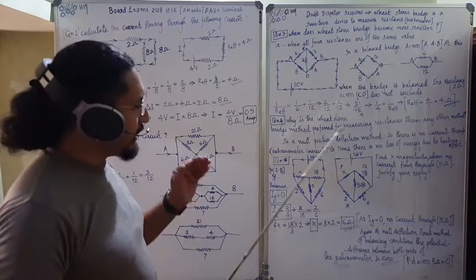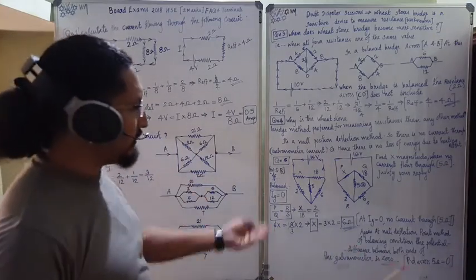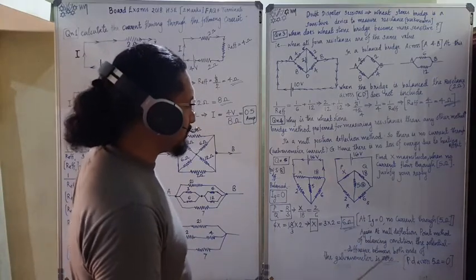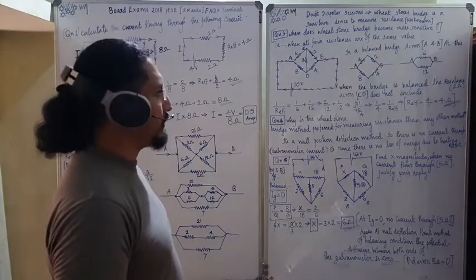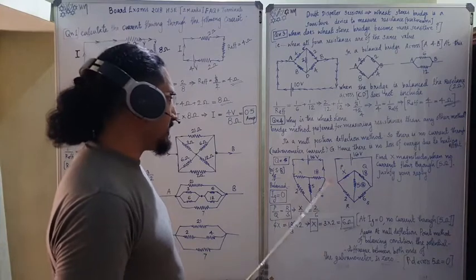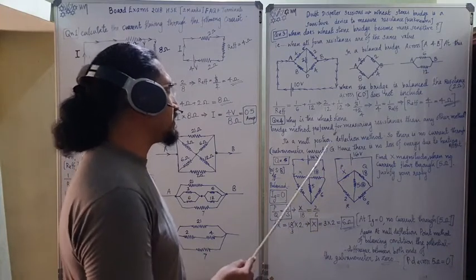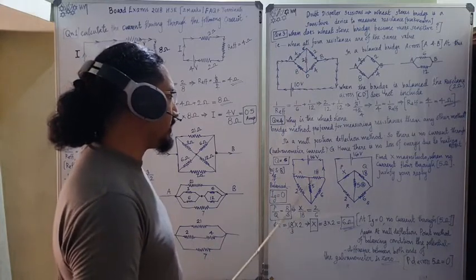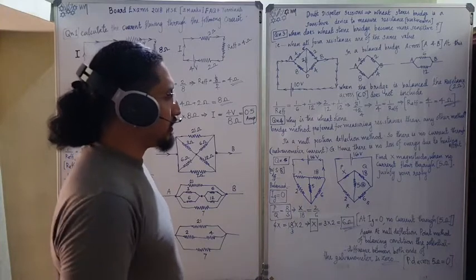Again, in the null deflection method, when the balancing condition arrives, the potential difference between both ends of the galvanometer is 0. As I have said earlier, in a Wheatstone's bridge in the balancing condition, the galvanometer current is 0 because the potential difference between C and D is 0, so the current is also 0. That's what you want to write fully.